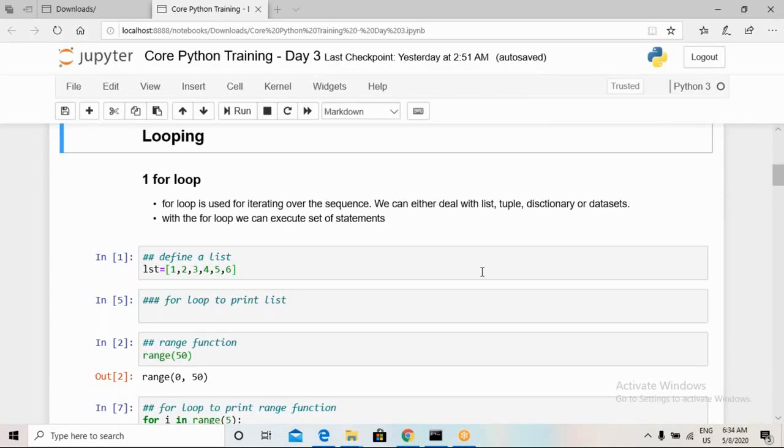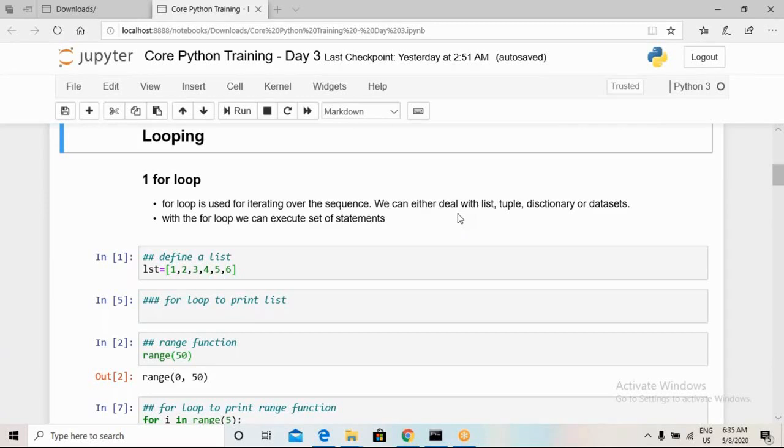There are many other applications of the for loop as well. A for loop can be used for lists, tuples and dictionaries. We can also evaluate dictionaries one by one using the for loop. Or consider if I have a data set and I want to apply some function over it, then too I can use a for loop.